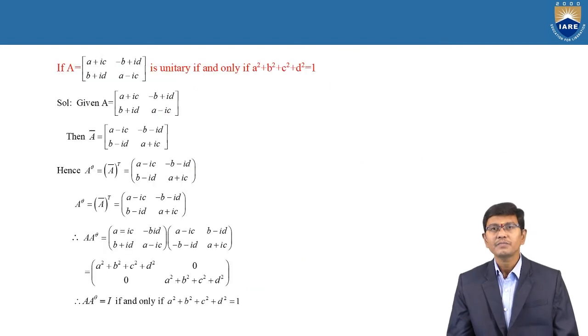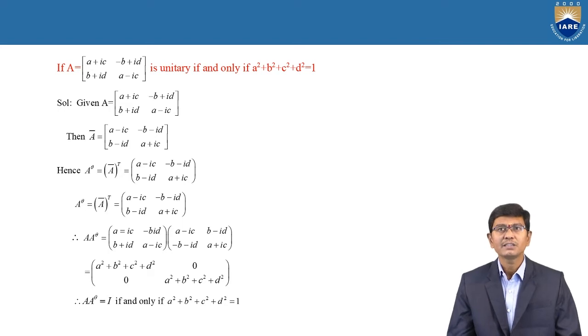Next, we are going to discuss another problem, a 2 by 2 matrix. Here A is equal to [a plus ic, minus b plus id; b plus id, a minus ic], which is a unitary matrix if and only if the condition a square plus b square plus c square plus d square is equal to 1 holds. With the help of this condition, we want to show that the given matrix is a unitary matrix.